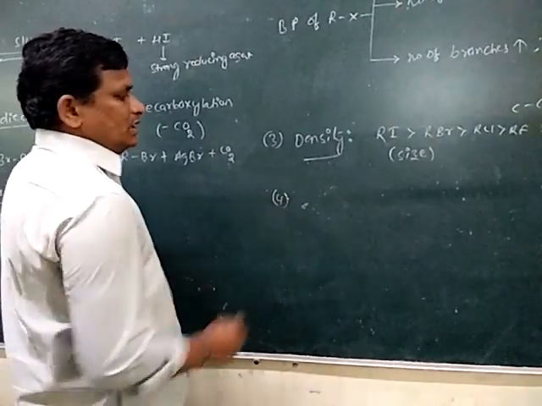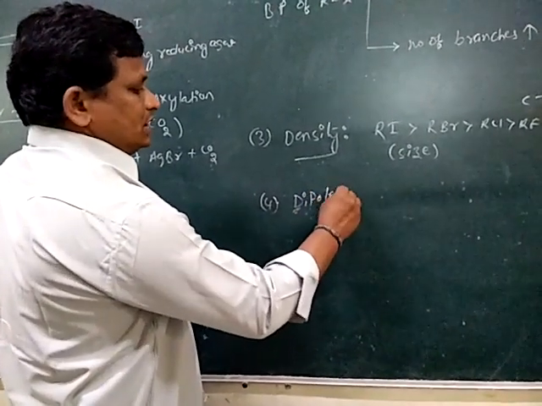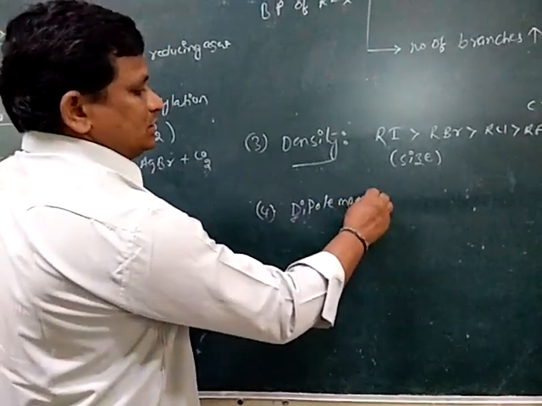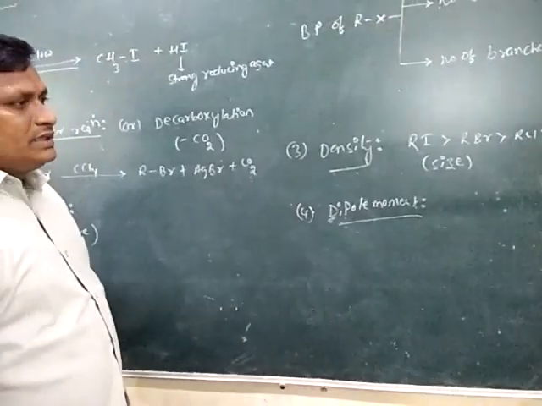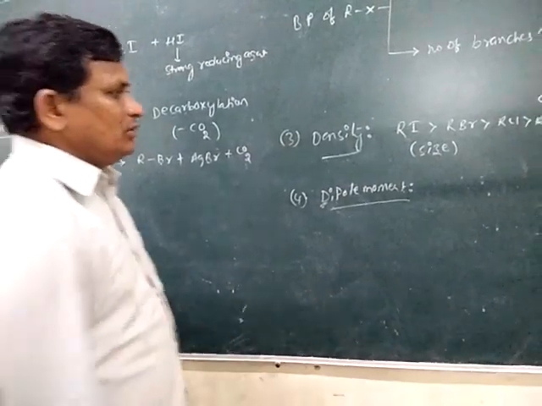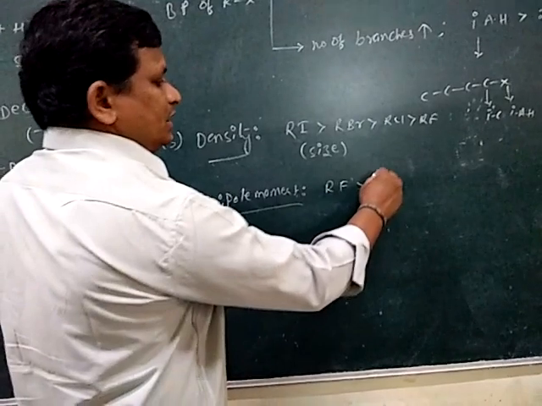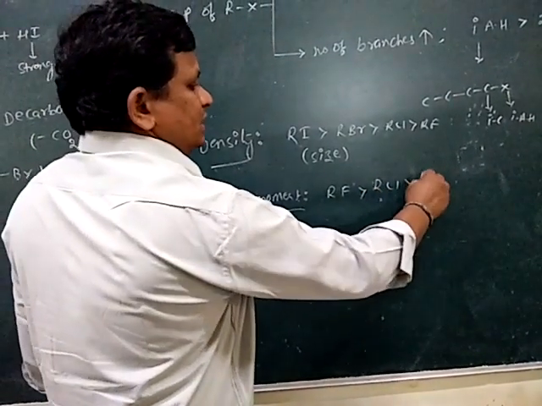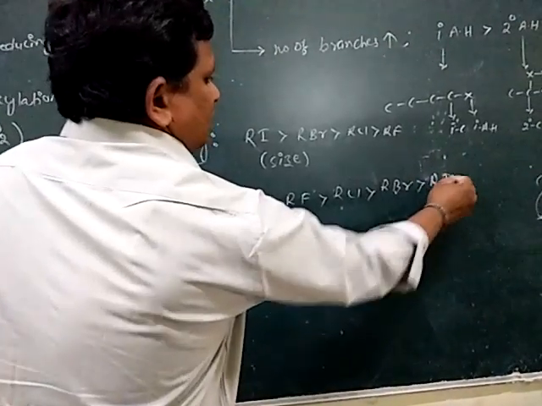The fourth one is dipole moment. Generally, dipole moment decreases from top to bottom. The order is RF is greater than RCl is greater than RBr is greater than RI.